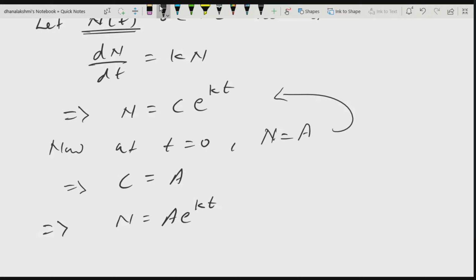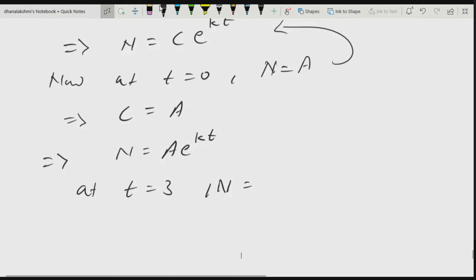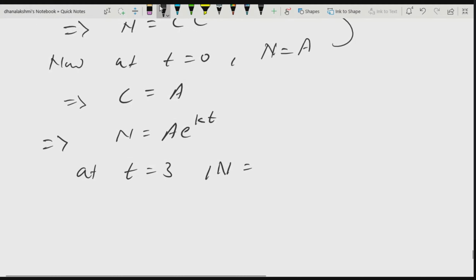Now another thing is also given. At t is equal to 3 hours, what is N? It is 2A. After 3 hours, the bacteria has been doubled. Originally it was A. After 3 hours, the amount has been increased to double. So let us substitute this also. You will get 2A is equal to A e to the power k into 3.